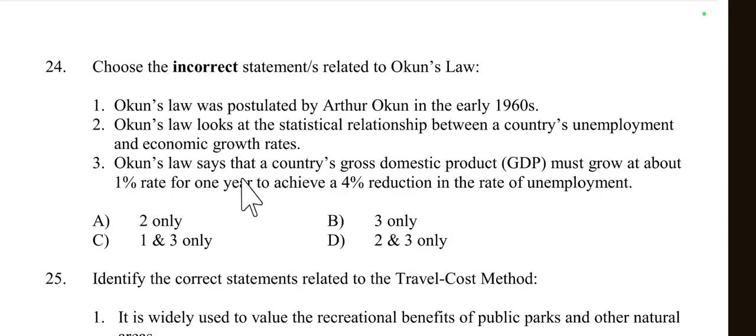Then Okun's law says that a country's gross domestic product, or GDP, must grow at about 1% rate for 1 year to achieve 4% reduction in the rate of unemployment. No, according to Okun's law, this statement is incorrect. So options 1 and 2 both are correct. The question asks to choose the incorrect statement. So only option number 3 is incorrect here.